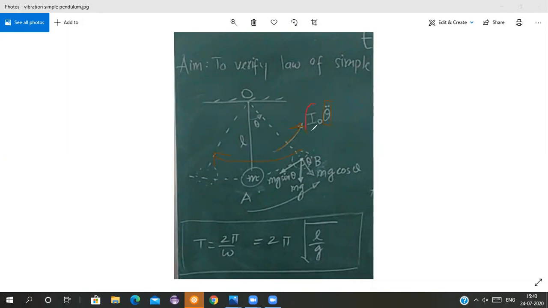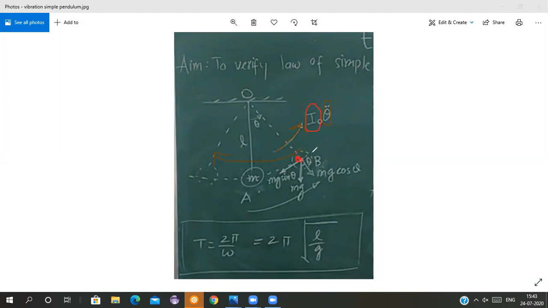What is I naught here? This I naught is the mass moment of inertia, the moment of the mass. As you know, area moment of inertia is the moment of the area. So if there is a mass here, then we have to take the moment of that mass. As it is a point mass, we are considering it as a small point mass.